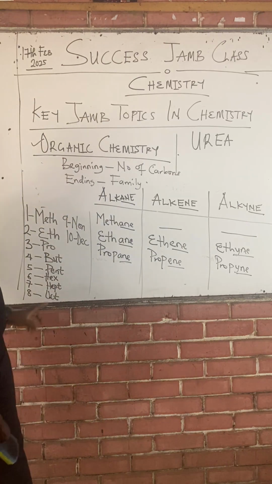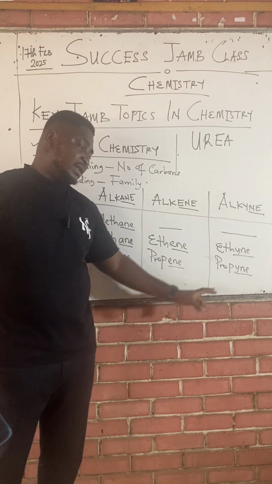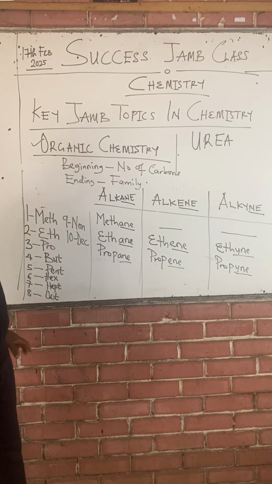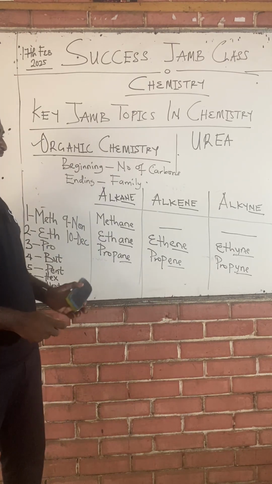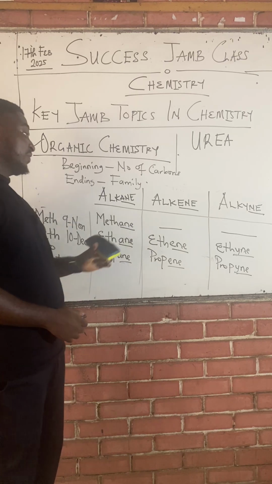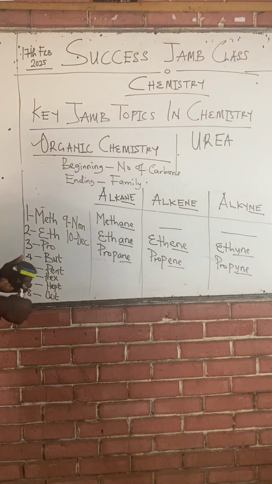If it is 5, it will be pentane, pentene, pentyne. If it is 6, it will be what? Hexane, hexene, like that. If it's 10, decane, decene. Class, this is the naming of each of these three families, but that's not all.